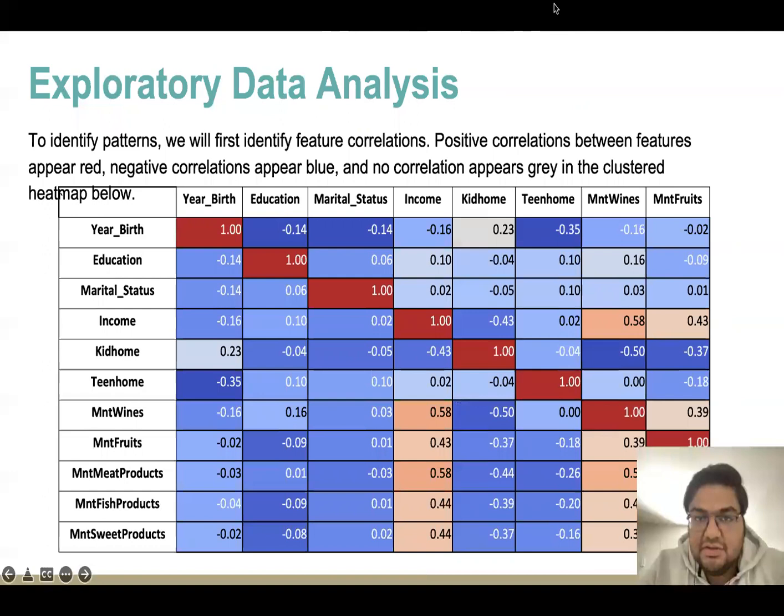And moving ahead, we were able to see some deeper insights, like the number of web visits was decreasing if the store purchases was increasing. And on the other hand, the number of deal purchases was increasing if the web visits were increasing. That was kind of making more sense, right?